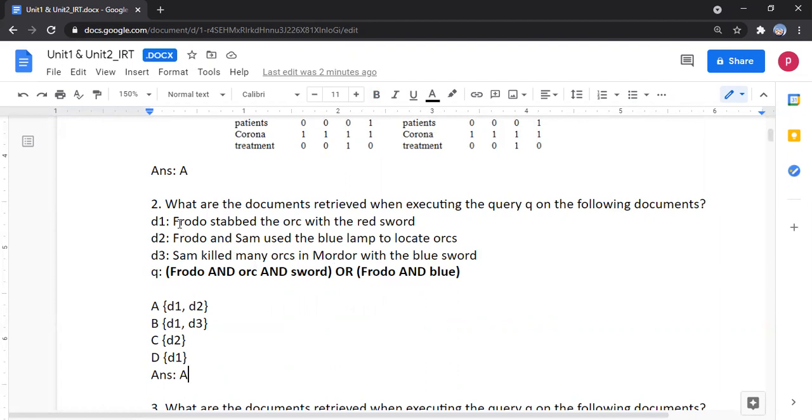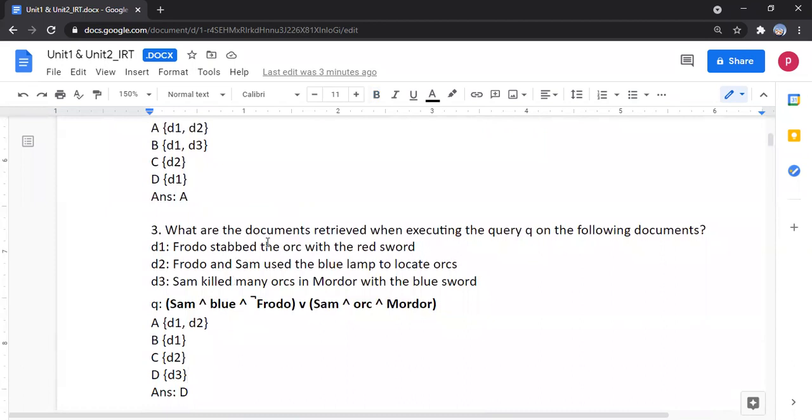Here we can see that in document 1 we have Frodo, Orc and Sword, so document 1 is selected. Or Frodo and Blue: in the second document we have Frodo and Blue, so document 2 is also selected. In document 3 we don't have either match. So option A is correct, document 1 and document 2 are selected. Next question.